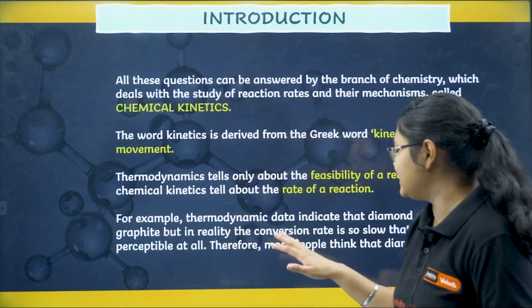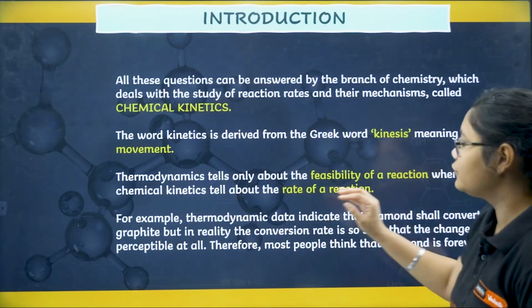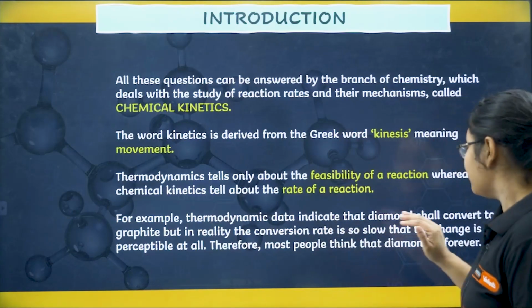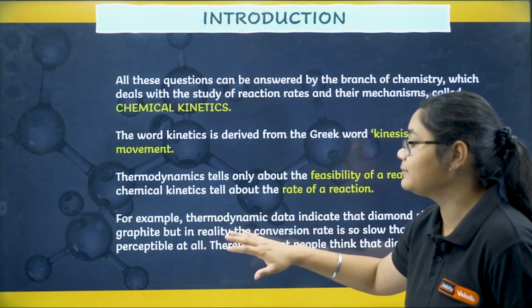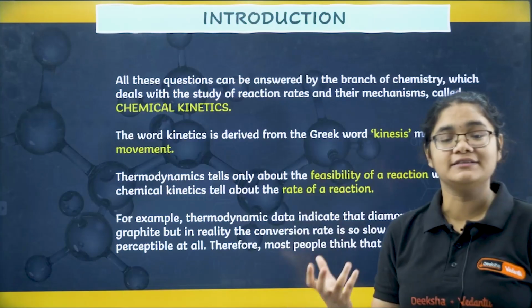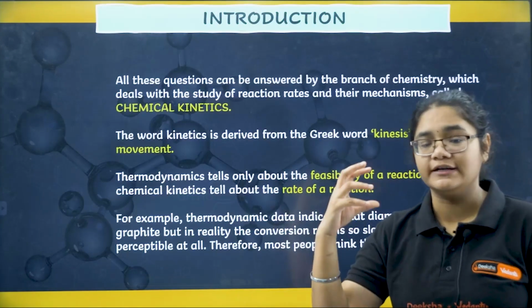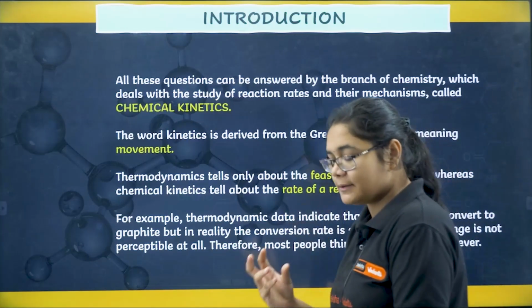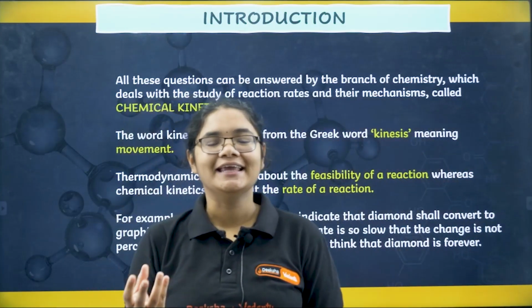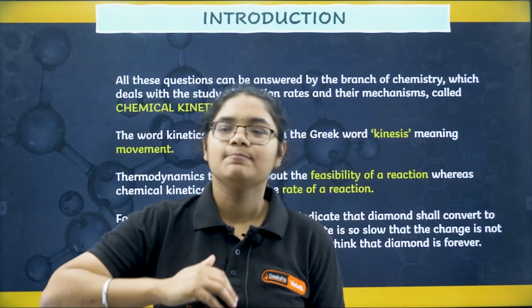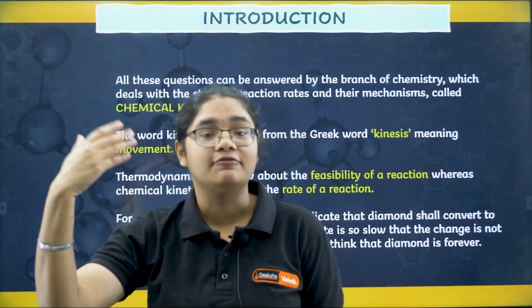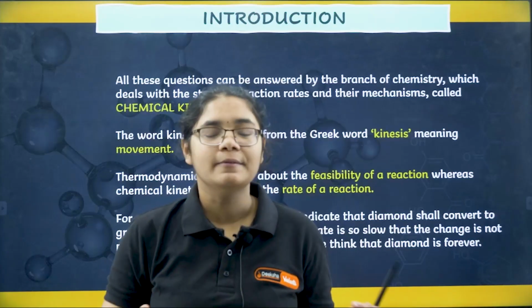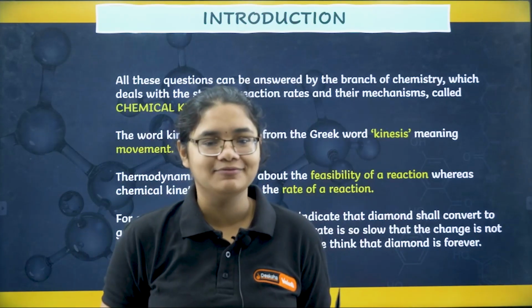The thermodynamics data indicate that diamond shall convert to graphite. But in reality the conversion rate is so slow that the change is not perceptible at all. Means we cannot see any difference in the diamond's size, shape, its glow, anything, and we assume that the diamond is forever. But if you have a diamond, you are very lucky, and if you keep it for thousands and thousands of years, after that if you check, the diamond would have converted to graphite. But it is so slow that we don't observe it in our regular life, right?